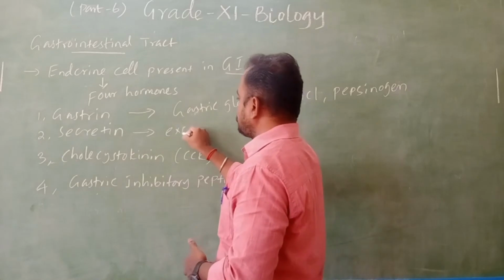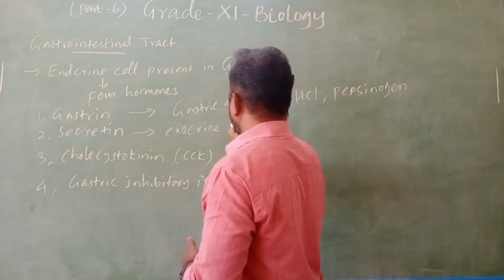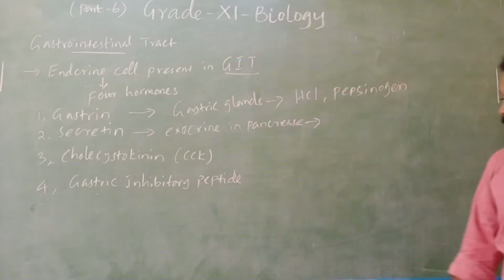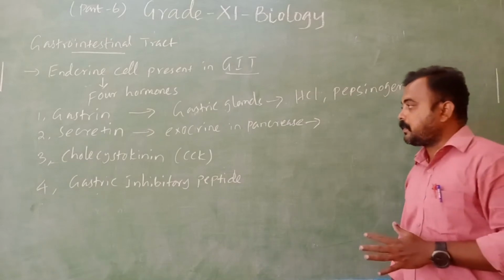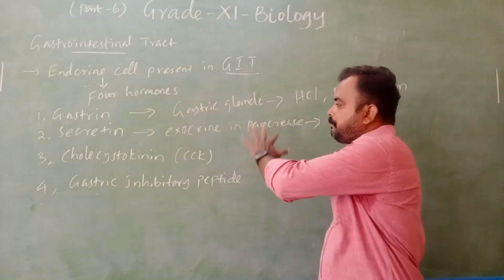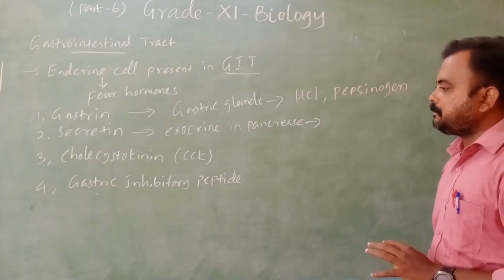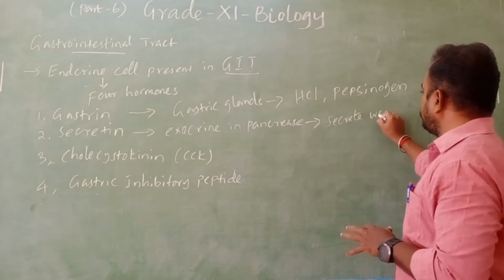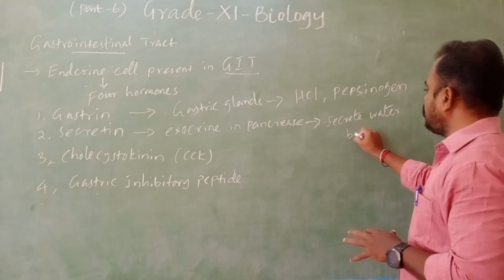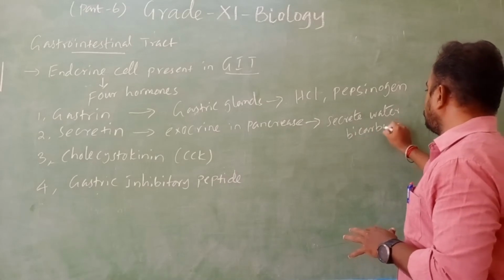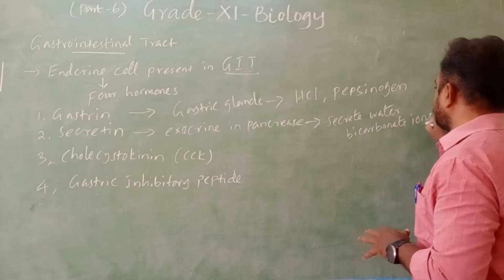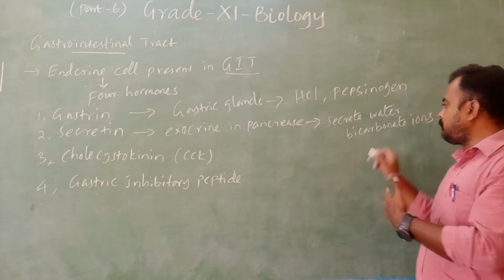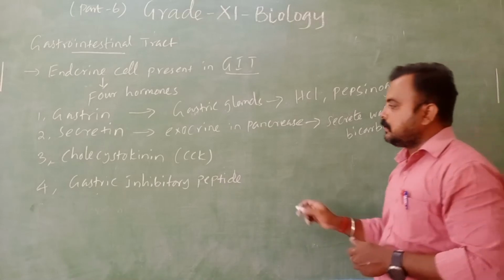acts on the exocrine part of the pancreas. Because in the pancreas we have exocrine and endocrine. The exocrine part is stimulated, and it secretes water as well as bicarbonate ions. Okay, the exocrine pancreas will be producing what? Bicarbonate ions and water.